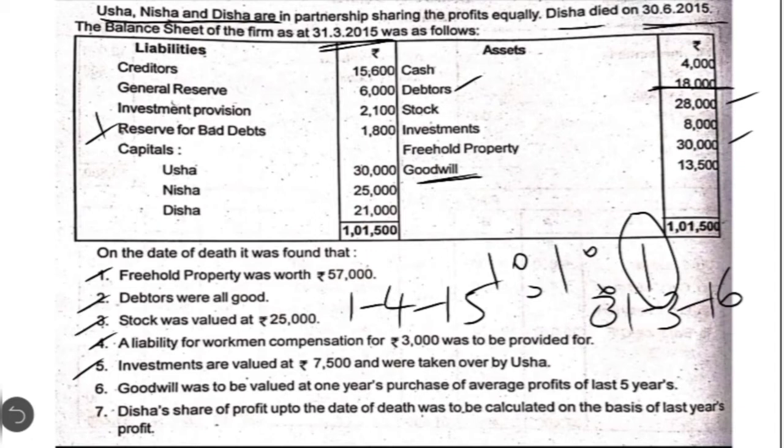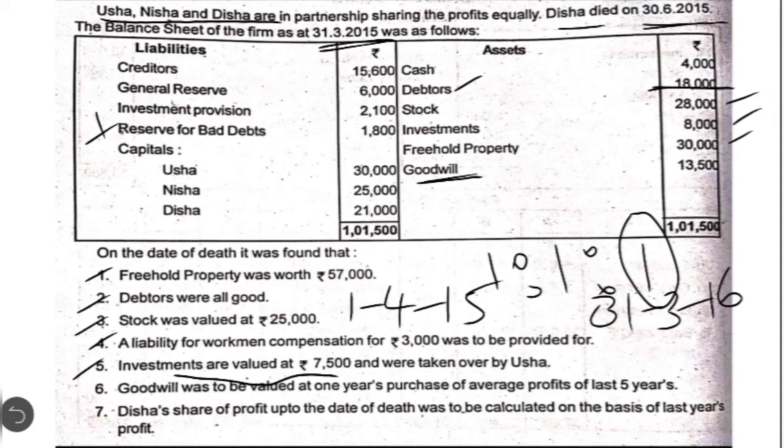Coming to the first adjustment, investment was valued at 7,500. You have to compare it with the book value. Earlier the value was 8,000. So there is a reduction in the value of investment to the extent of 500. Usually what we do is show this as a loss on revaluation and debit it to the revaluation account.